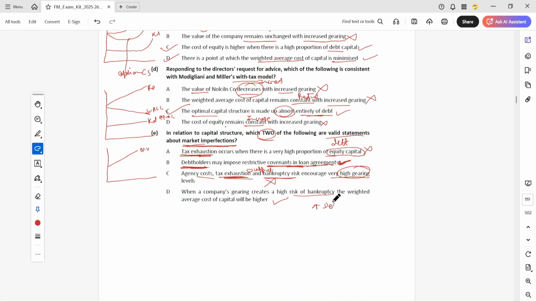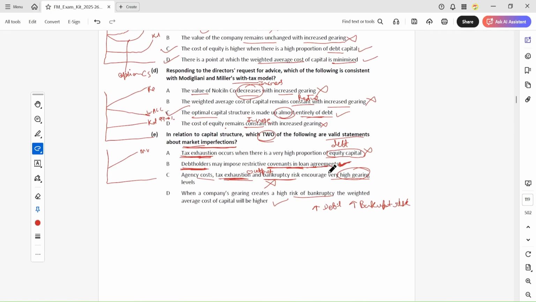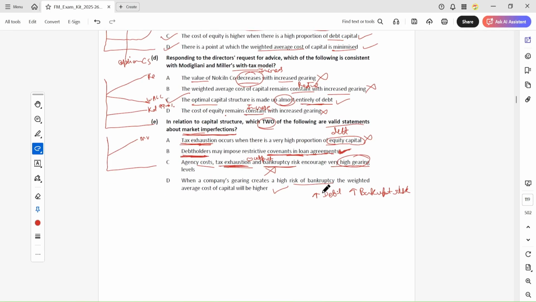When you increase the debt, the bankruptcy risk of the company increases.